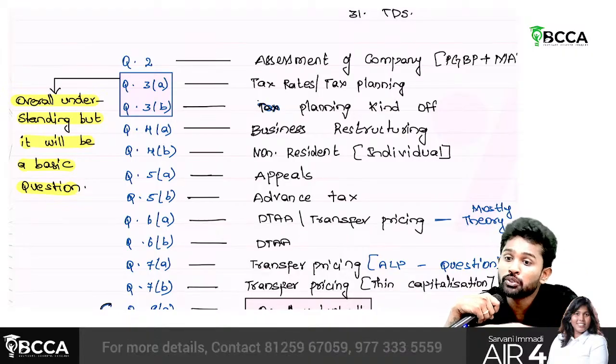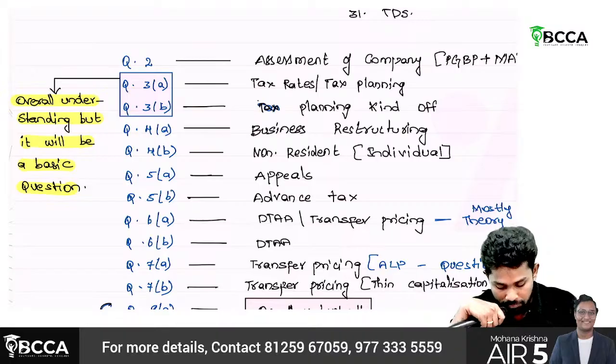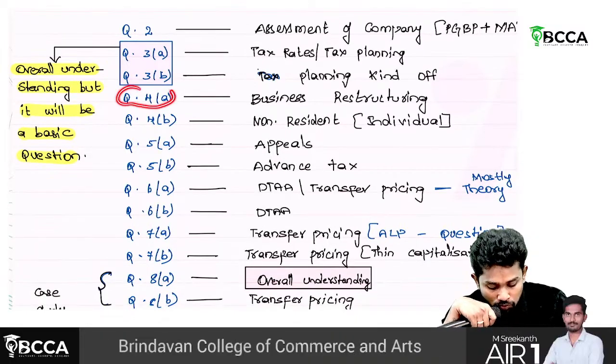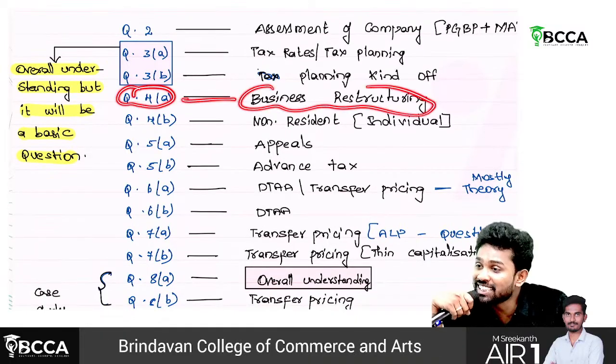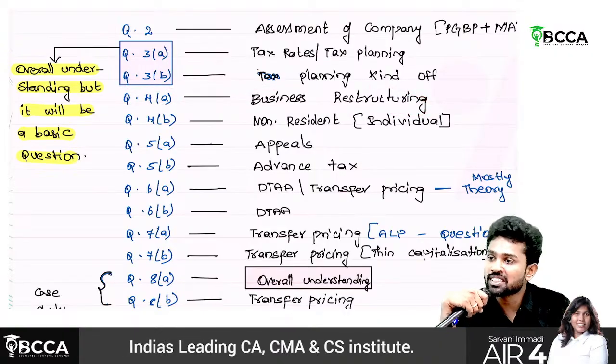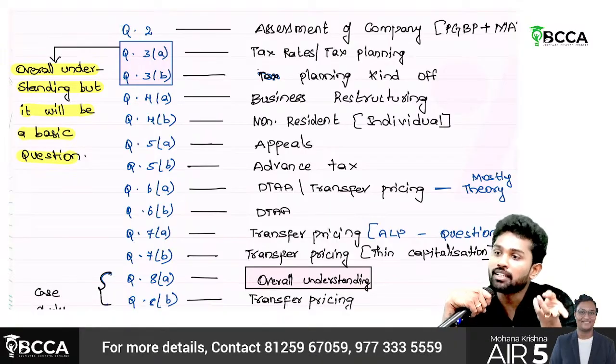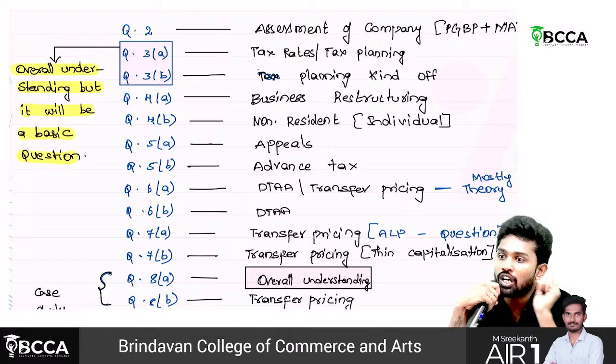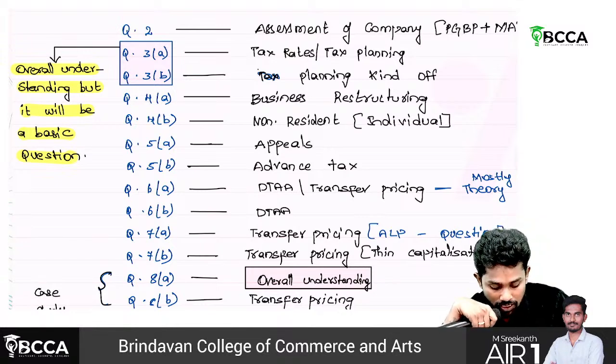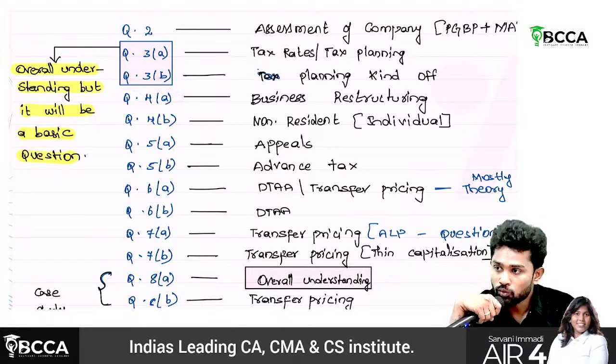The problem is what? You should have an overall understanding. Then 4A. Question number 4A is about business restructuring. What is business restructuring, sir? Company, LLP converting into company, firm converting into company, when there is amalgamation, when there is demerger, what are those implications? So that particular chapter related question is always from 4A.